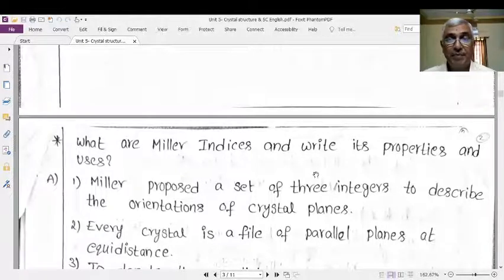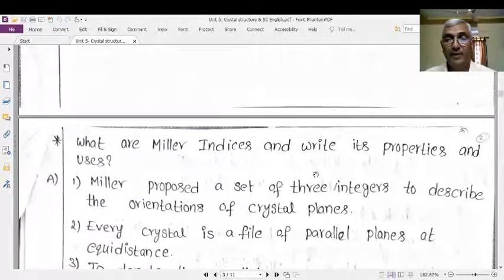These parallel planes are at equal distances from one another. Okay, that's why a crystal, by its arrangement, by its nature, is a file of parallel planes at equal distances.